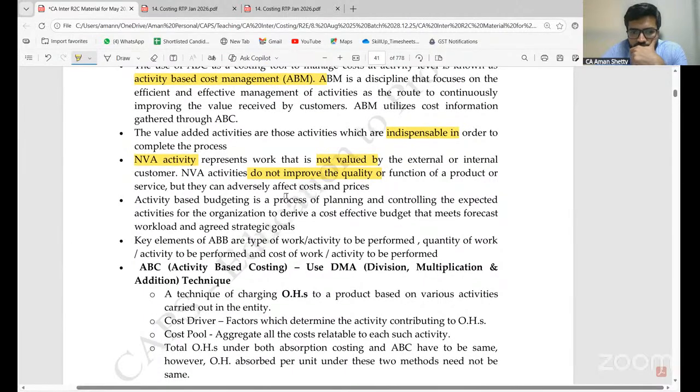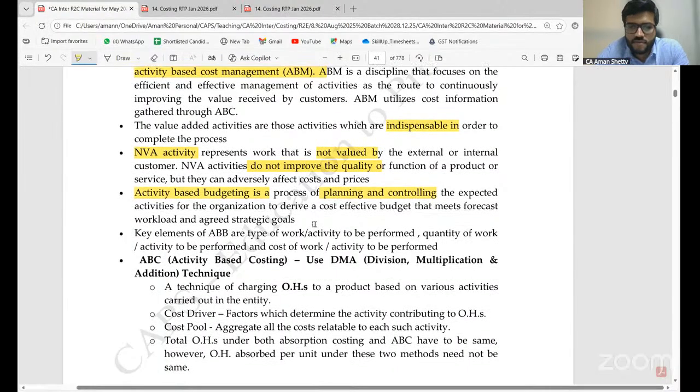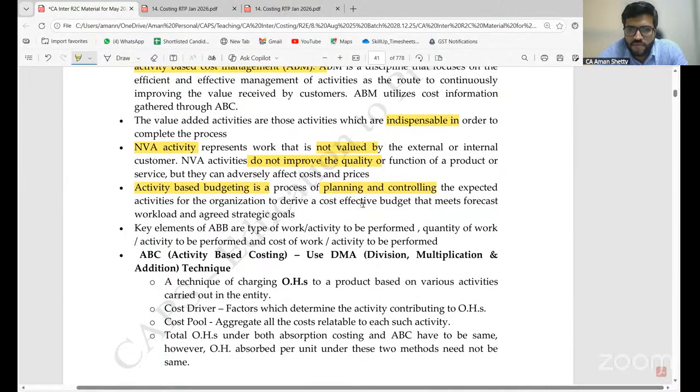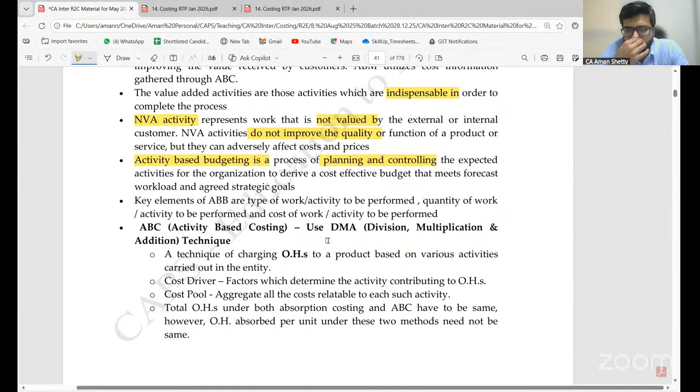Activity based budgeting is the process of planning and controlling the expected activities for the organization to derive a cost effective budget that meets forecast workload and agreed strategic goals. Key elements of ABB are the type of work or activity to be performed, the quantity of work or activity to be performed, and the cost of work or activity to be performed.